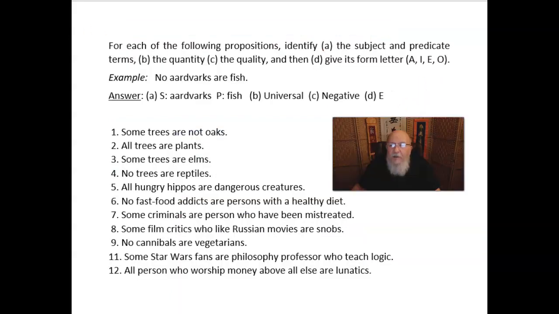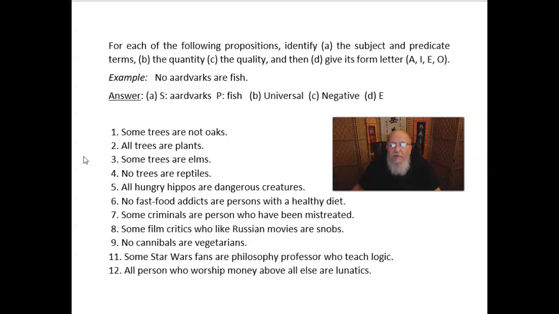So here's a little exercise which might be similar to something you would find on an exam. For each of the following propositions, identify the subject and predicate terms, the quantity, the quality, and then give its form letter, A, I, E, or O. For example, no aardvarks are fish. So the subject is aardvarks. The predicate is fish. It's a universal negative and has the form of an E. Some trees are not oaks. The subject is trees. Oaks are the predicate. It's a particular negative, and that makes it an O.